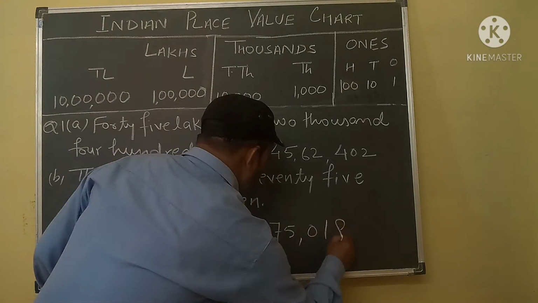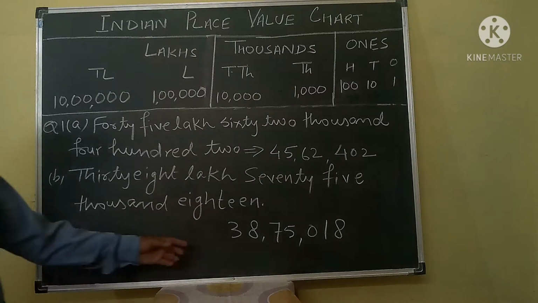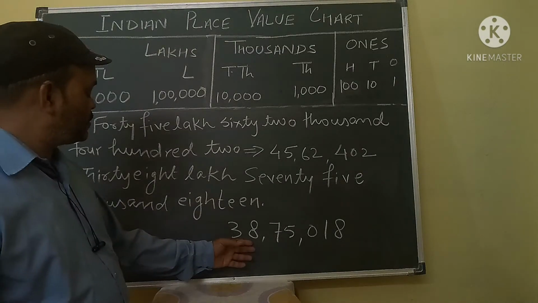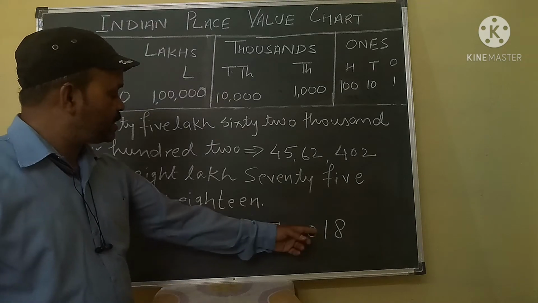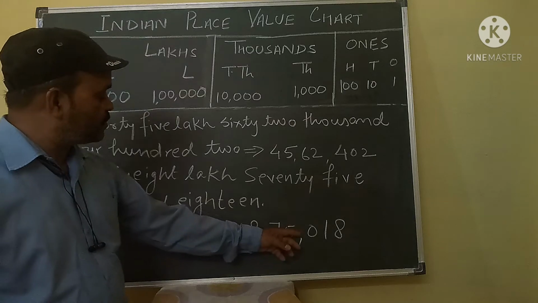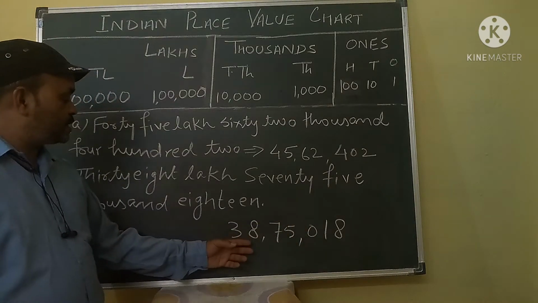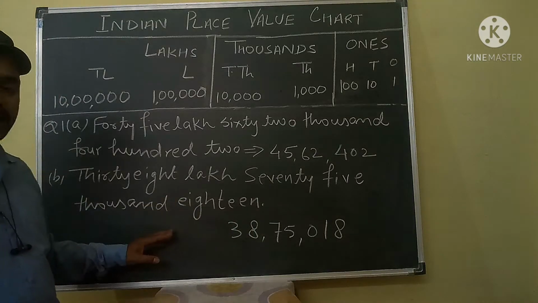So this is 18. Okay. Your answer is 38 lakh 75,018. This is the required answer for your required question. Okay.